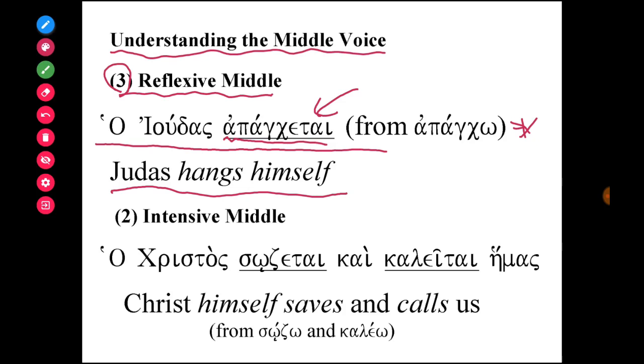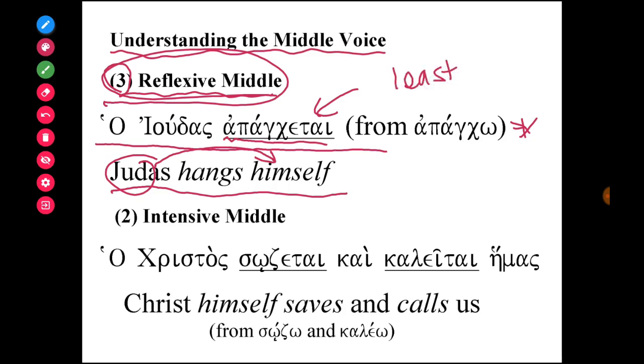That's an example where the subject, Judas, does the action, but the action also falls back upon the subject. And that's the most easily understandable use of the middle voice, but this is the least frequent. You hardly ever see this use in the New Testament. Far more frequent, and therefore what we often use if we're going to translate something in a middle way,